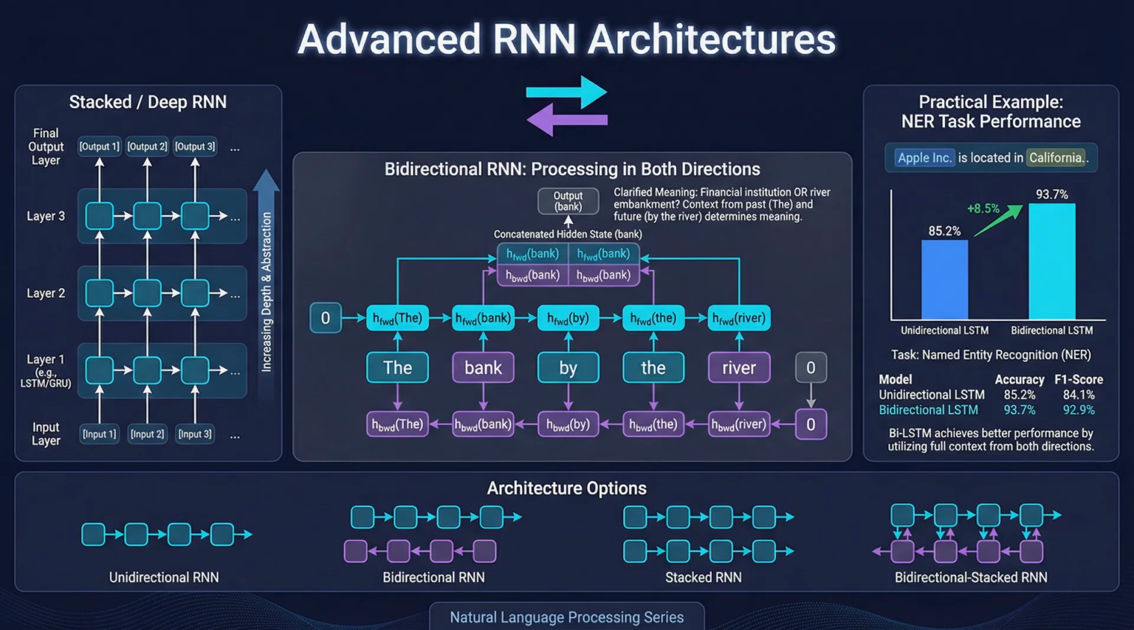We can also stack multiple RNN layers to create deeper networks that learn hierarchical representations. Combining bidirectional and stacked architectures gives us powerful models for sequence understanding.